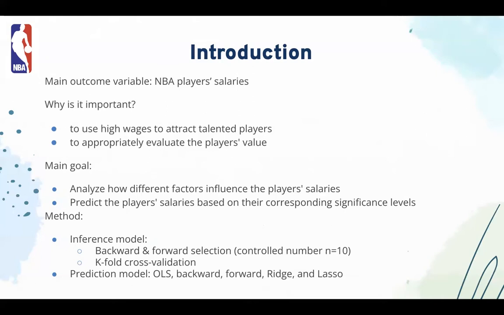In the prediction part, the dataset is split into train and test datasets. We apply 5 different models, OLS, backward, forward, ridge, and lasso to select the most associated features in predicting the player's wages. Then we evaluated the performance of different models generated from the training dataset to the test dataset and assessed their accuracy by comparing the mean square errors.